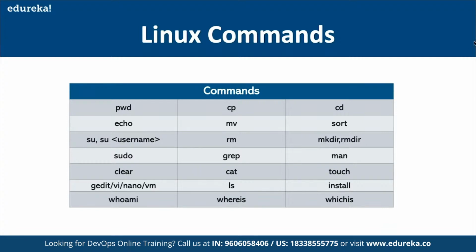So let's say we are going to make use of pwd. pwd refers to present working directory. If we are unsure which directory we are currently working on, then we can use pwd. If we type in pwd, we would be able to see the current directory that we are working on. And now if we want to change our path, then we can do that by using the cd command.